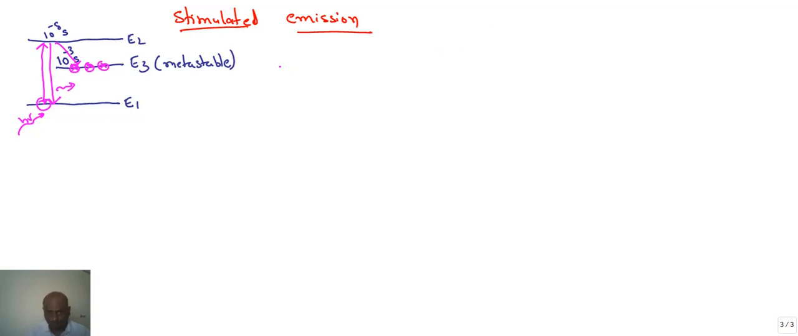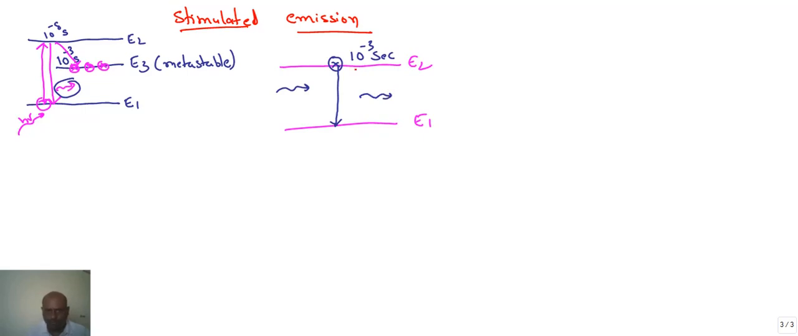So this is our E1 ground state, E2 metastable state. The electron which reaches the metastable state will stay up to 10 power minus 3 seconds. During this stay, if the photons emitted from spontaneous emission stimulate this electron, it is also going to jump from the higher state to the lower state by releasing another photon. In this case, we have a stimulated photon. Apart from the stimulated photon, because of the electron de-exciting from E2 to E1 state, we have another photon.